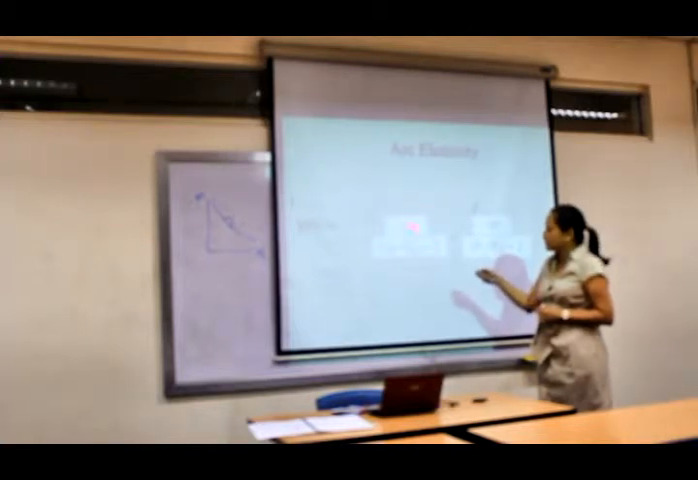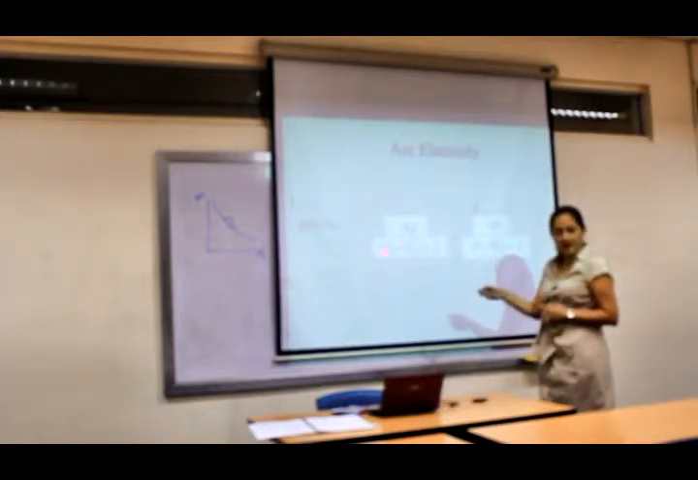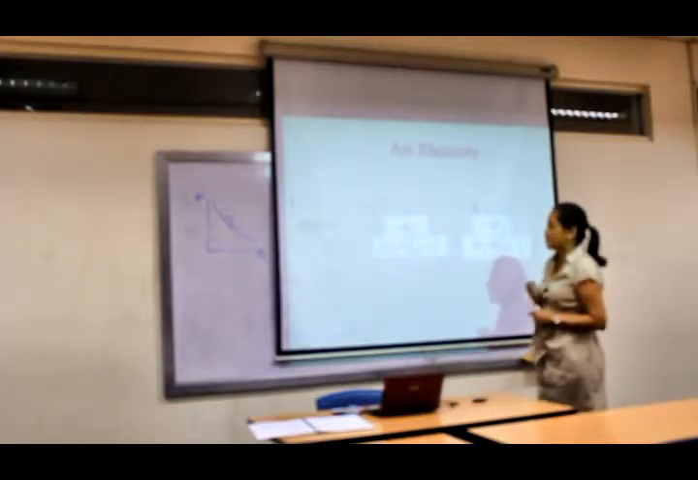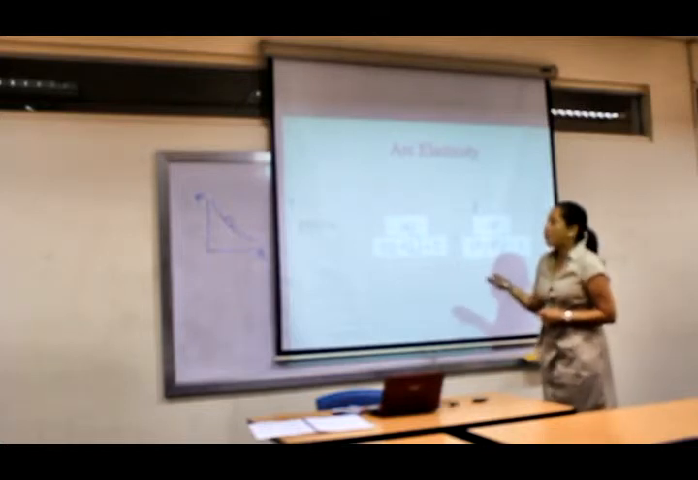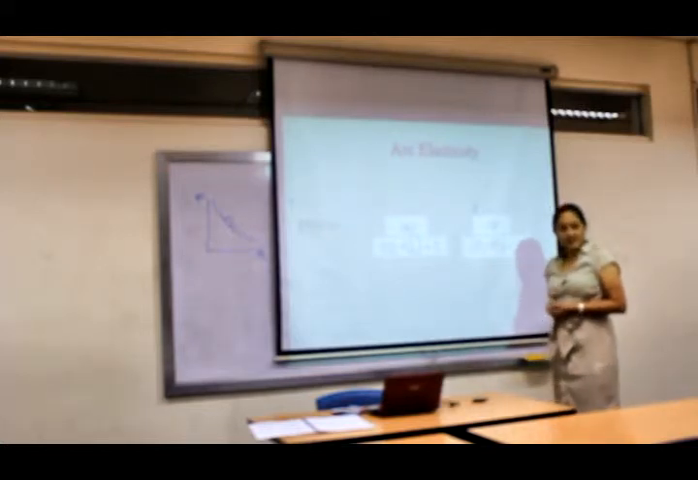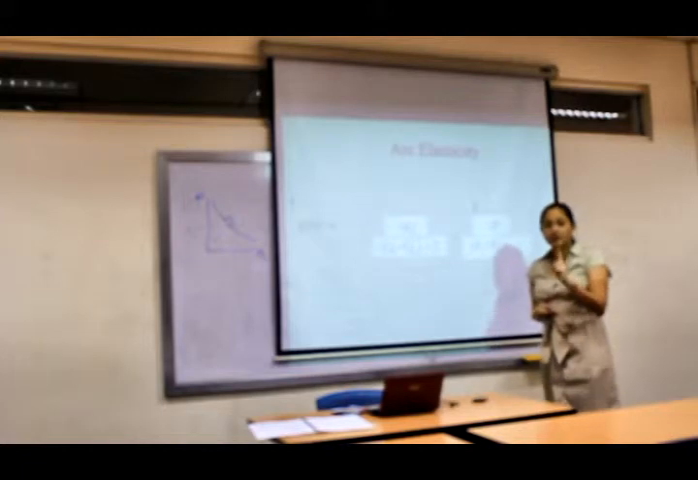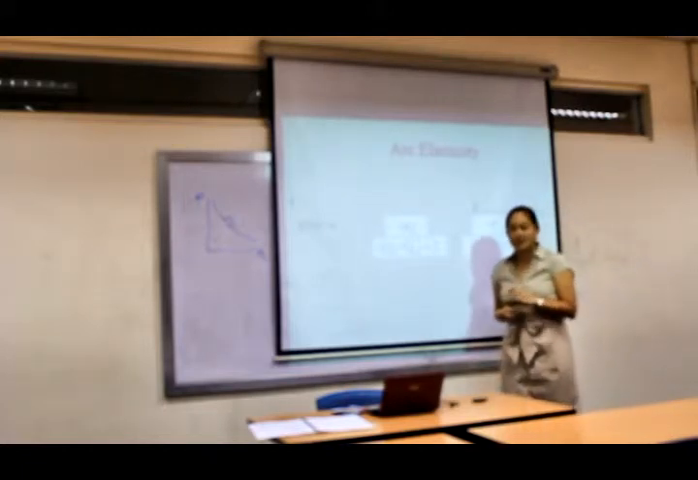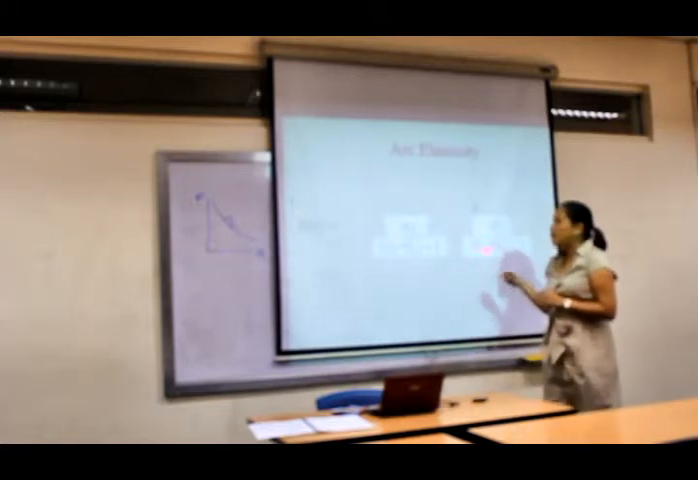So don't do change in Q over Q1, and then whatever the answer is, that's when you add Q2 divided by 2. We'll go through some exercises shortly. Also, only for price elasticity, we'll be changing the rules when we get to income elasticity and cross elasticity. But for now, use only absolute values.